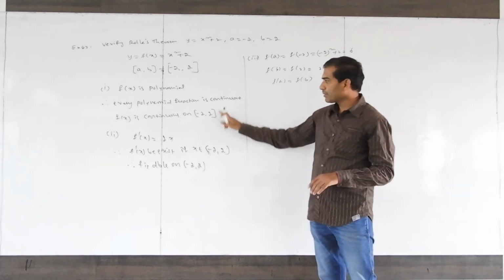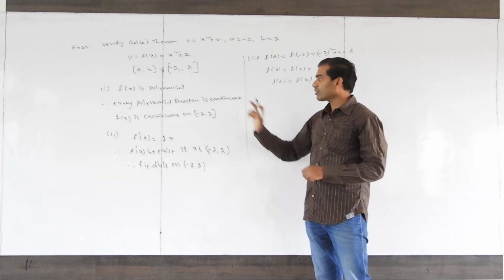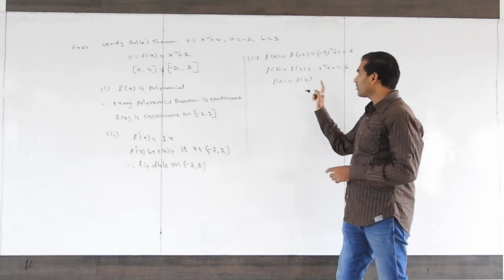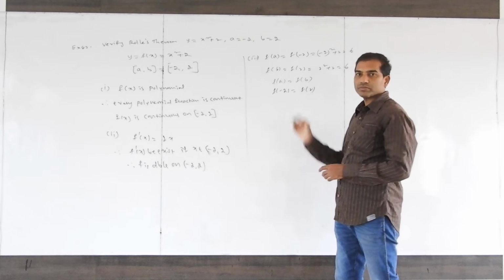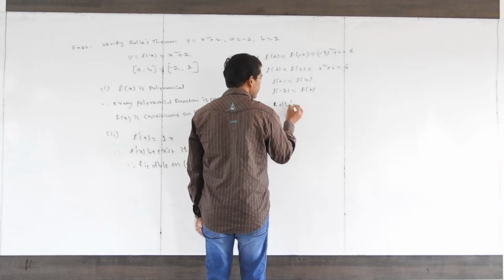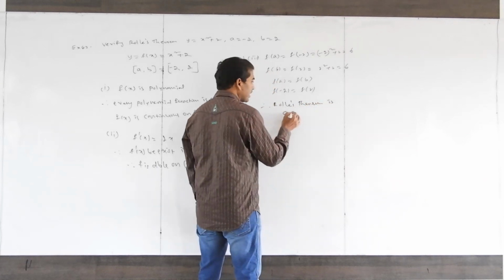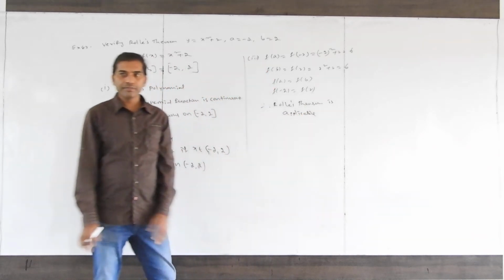Rolle's theorem conditions are all three satisfied. f is continuous on the closed interval minus 2 comma 2, f is differentiable on the open interval minus 2 comma 2, then f of A equal to f of B gives f of minus 2 equal to f of 2. Therefore, Rolle's theorem is applicable. Then we have to verify. What is the last step?